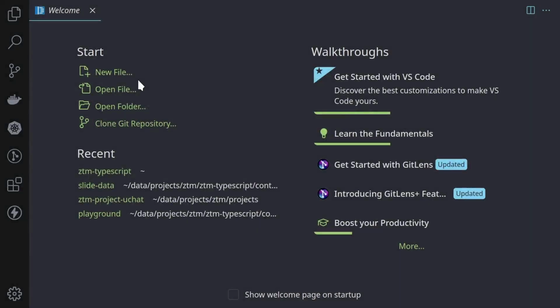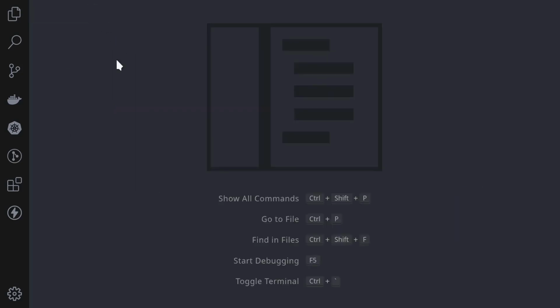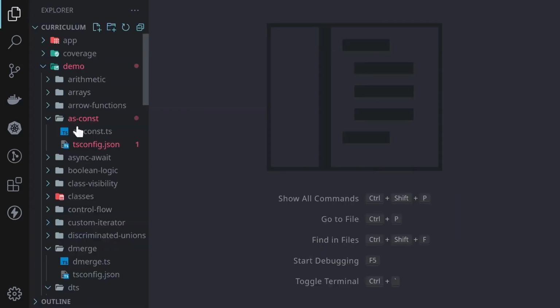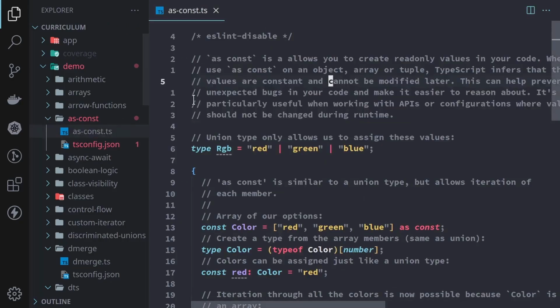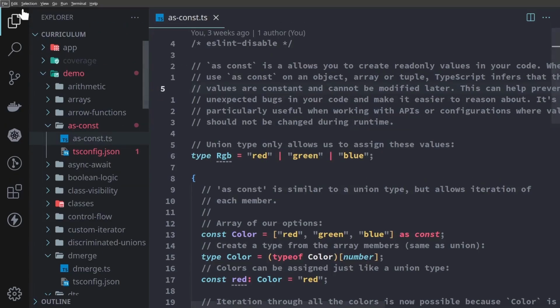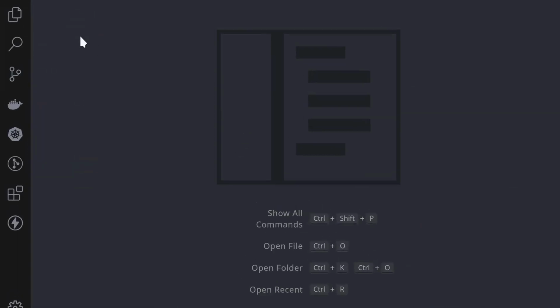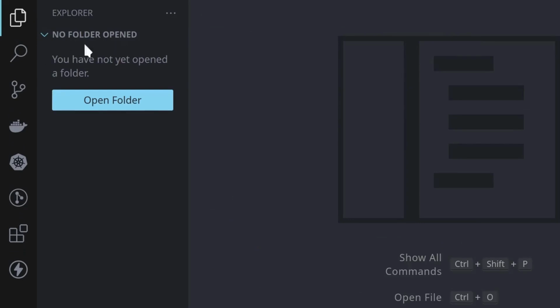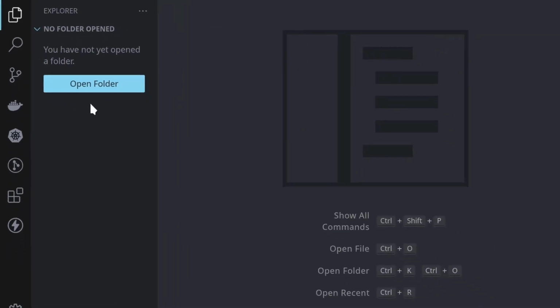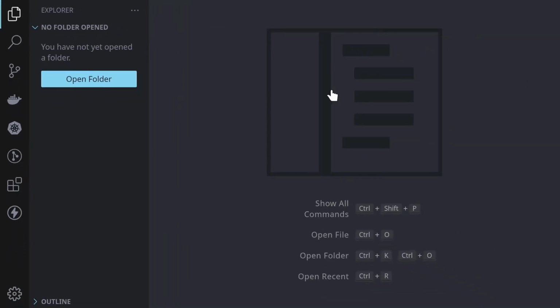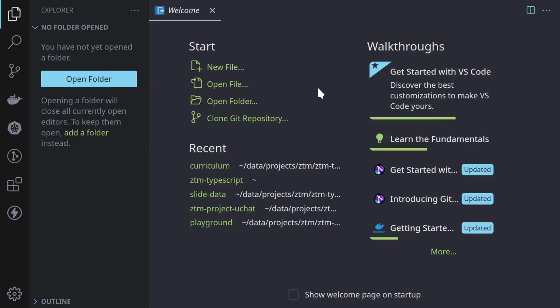In this video, we're going to be setting up Visual Studio Code and downloading the course content. So when you first start up Visual Studio Code, you're going to have a welcome screen like this, or you may have a blank screen, or you may have some existing code open that you were working on earlier. Now, if you have existing code, what we need to do is save everything, go to File, Close Folder, then Visual Studio Code is going to reload, and you should have no folder opened here at the top, and we should have a button that says Open Folder. And you'll either have a blank page here or the welcome screen. The important part is we have no folder open indicated here in the Explorer.